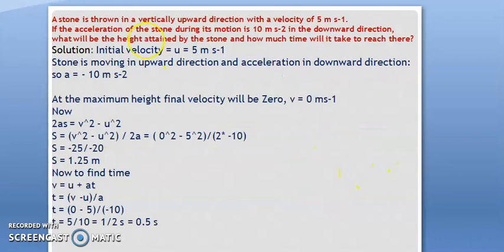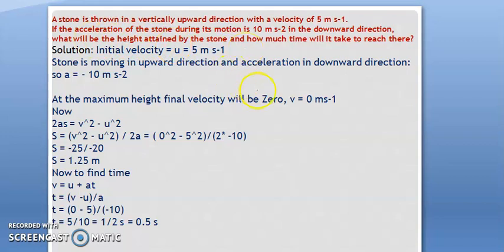Now moving to the next question. A stone is thrown in a vertical upward direction with a velocity of 5 meter per second. If the acceleration of the stone during its motion is 10 meter per second square in the downward direction, what will be the height attained by the stone, and how much time will it take to reach there?